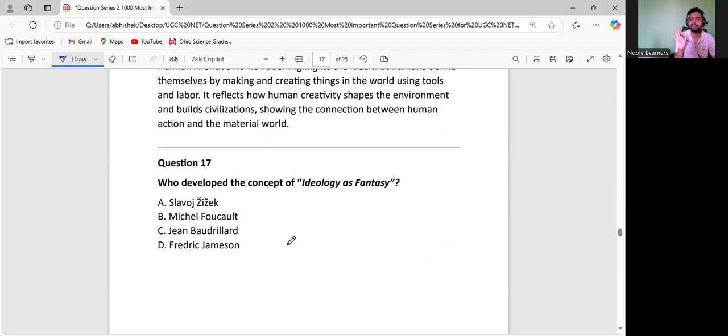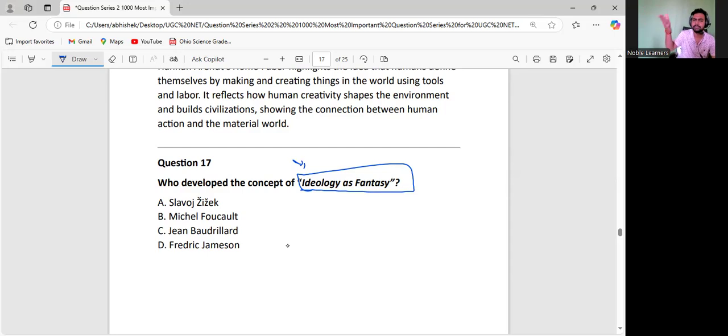Okay, this is a very important concept. I was really surprised and impressed by this one. So let us understand the concept of ideology as fantasy. What happens in a capitalist society? The cream is in the upper class. The cream is always in capitalism.